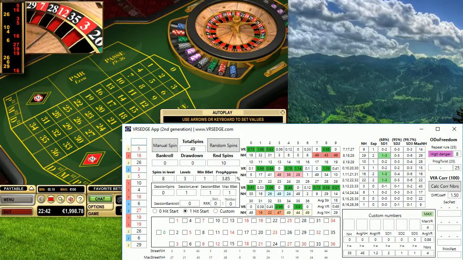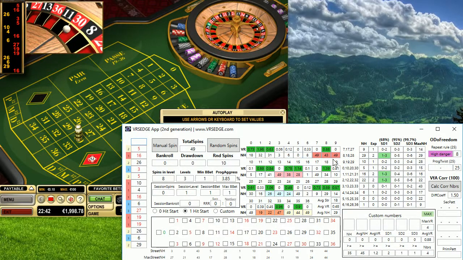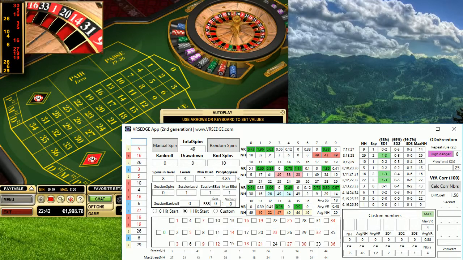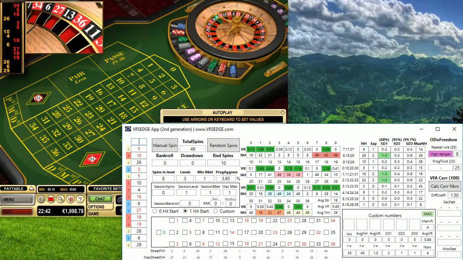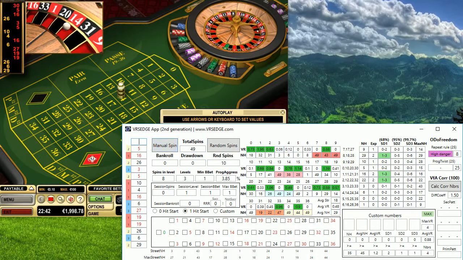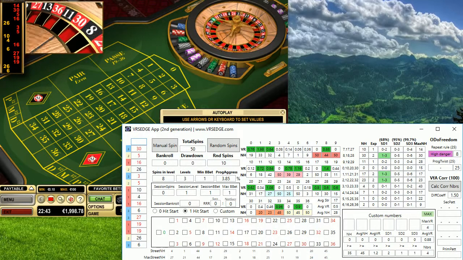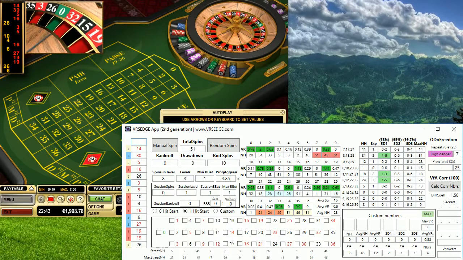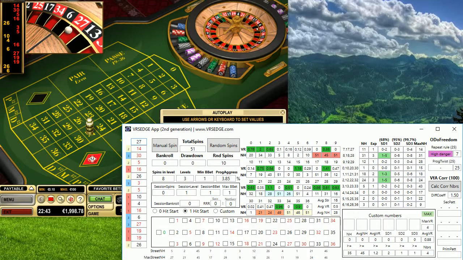You can see the street is already highlighted, which means it's not appearing based on the average, and also these numbers have a high VRS ratio, which is the green color. Then you can really consider start betting on that. And this is again quite a helpful idea for your system or strategy if you are looking for the right one.